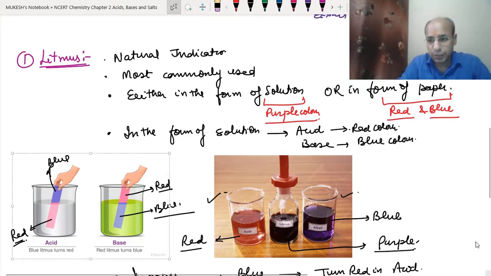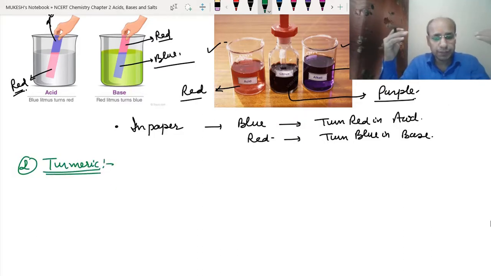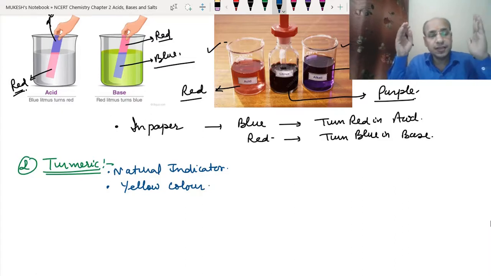Now the second one, we will use the turmeric. Turmeric, as most of us have seen, is yellow in color. It is a natural indicator. Normally turmeric is found in our homes. It is used in vegetables and to cook food. So it is yellow in color, as we have all seen the color of the turmeric. If you have not seen, then ask your mother. She will show you the turmeric.